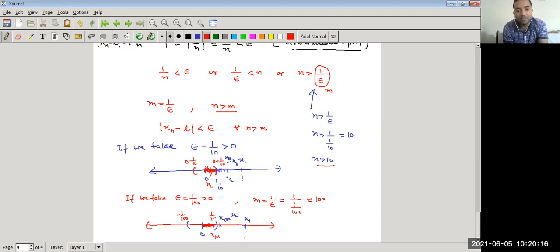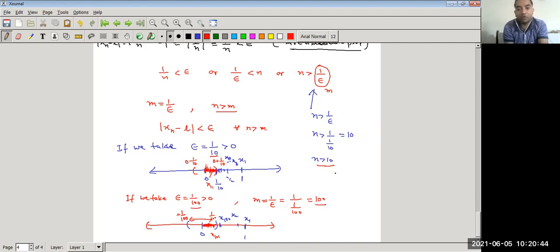Then we can say the tail of the sequence lies in this interval, between L minus epsilon and L plus epsilon. So we can say this sequence is converging. Now here m is equal to 100 because we took epsilon equal to 1 by 100. Earlier we took epsilon equal to 1 by 10, so m was 10. So as epsilon changes, m changes.